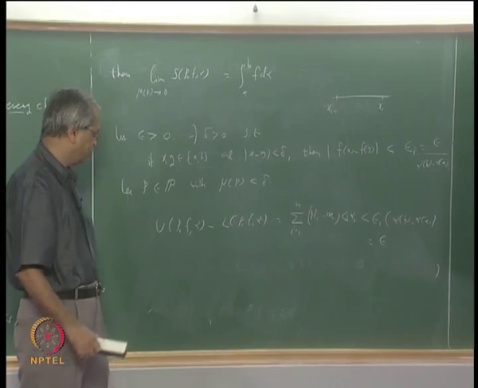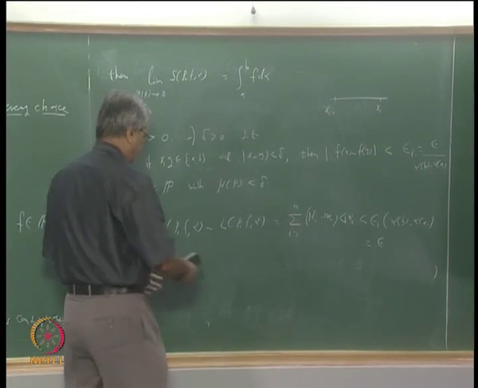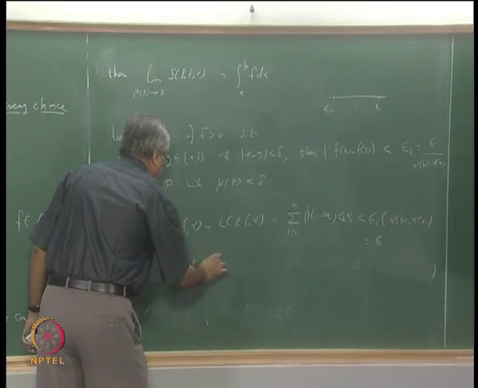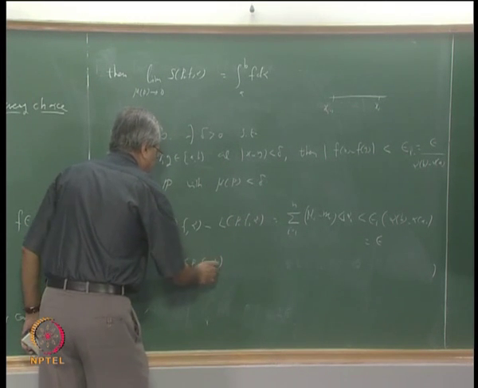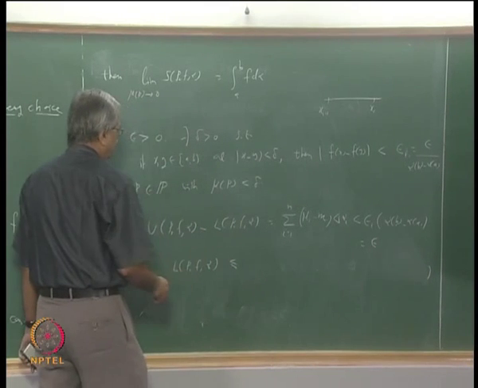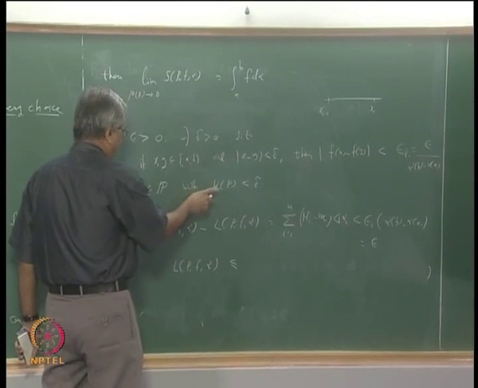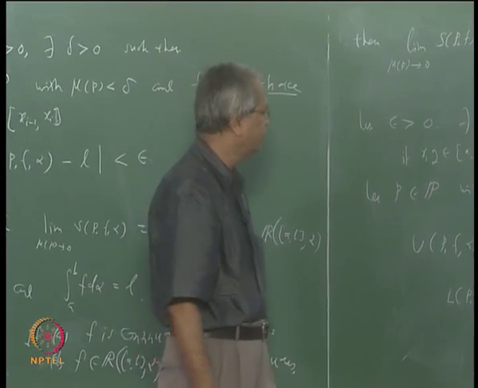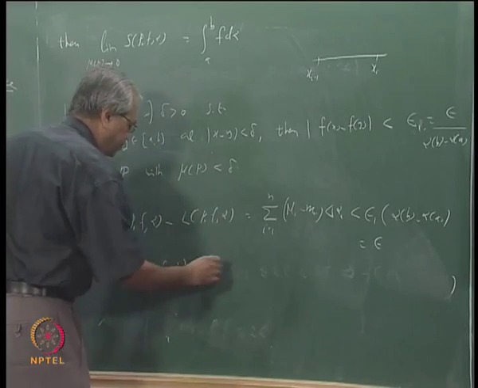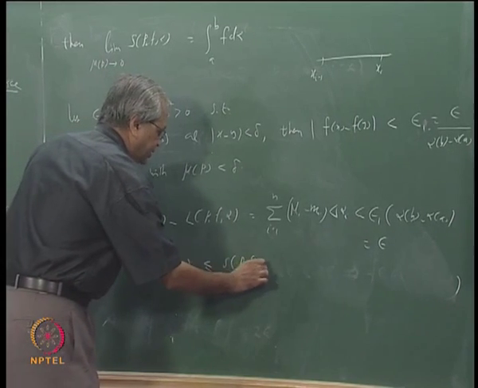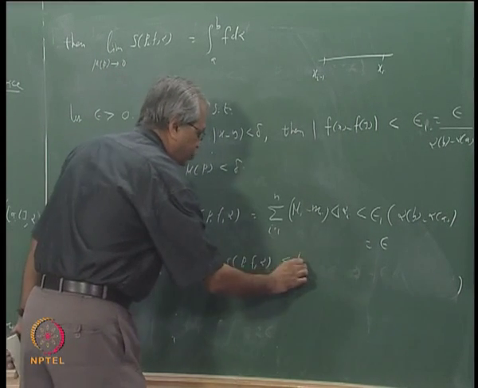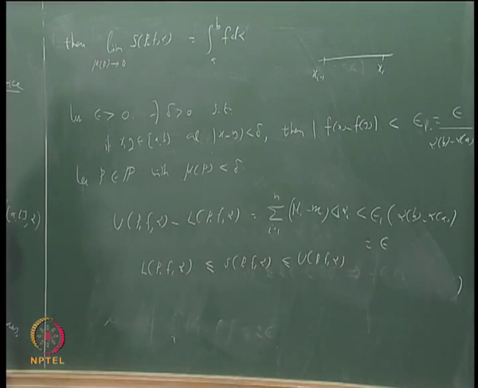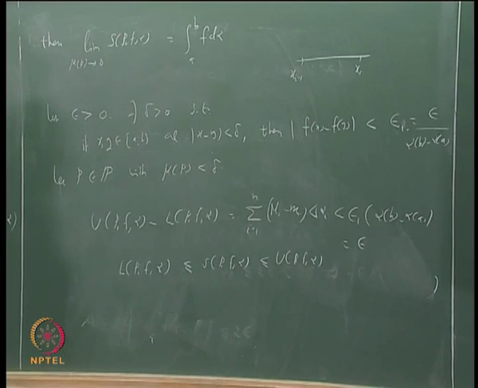But now what we notice is the following. Take any Riemann sum with respect to this partition. For every choice of Ti, we can say L(P, f, alpha) is less than or equal to S(P, f, alpha), which is less than or equal to U(P, f, alpha). This is something that we know always, whatever be the Ti.